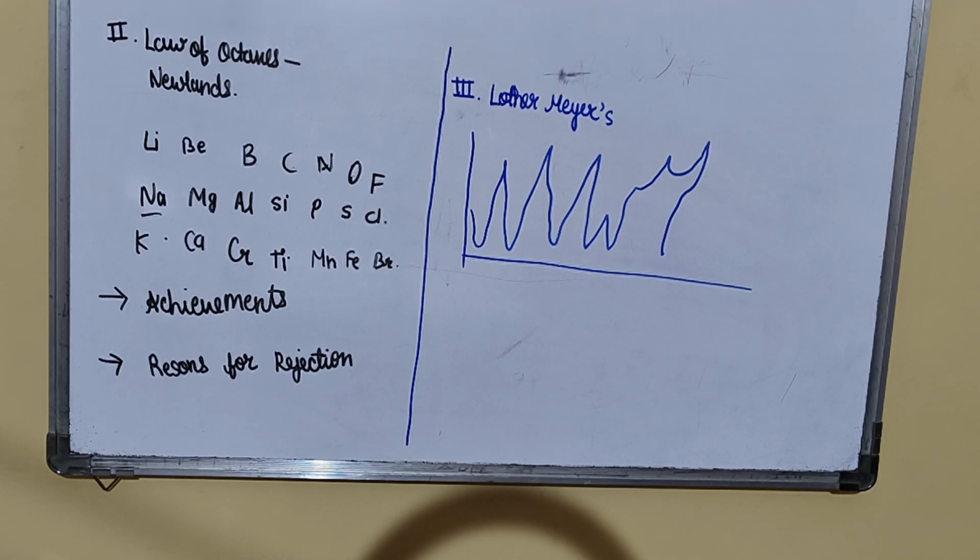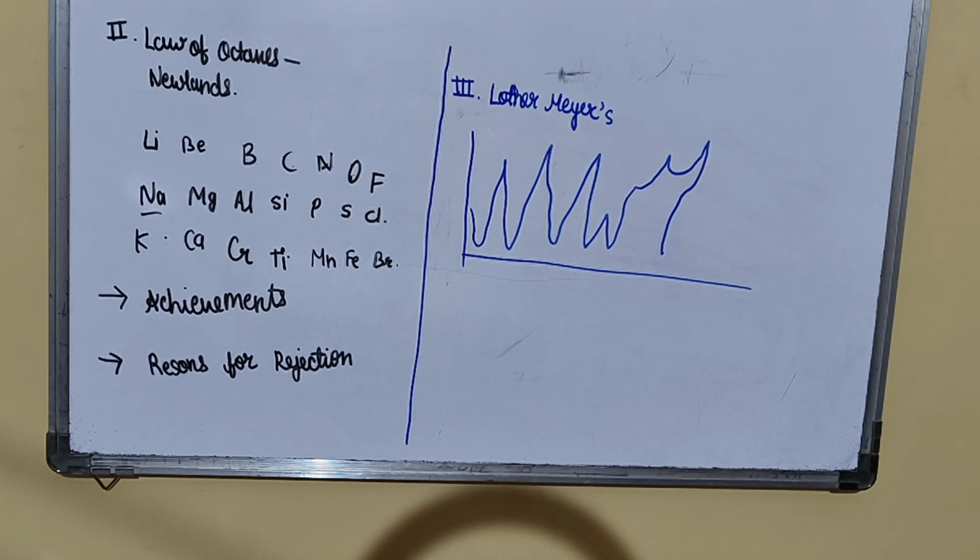Then there is a term atomic volume. It means that the atomic volume of an element is the volume occupied by 1 mole of atoms of the element in a solid state. For example, the most electropositive alkali metals occupy the peaks of the curve. The less electropositive alkaline earth metals occupy the descending positions on the curve. The most electronegative elements, that is halogens, occupy the ascending positions on the curve.